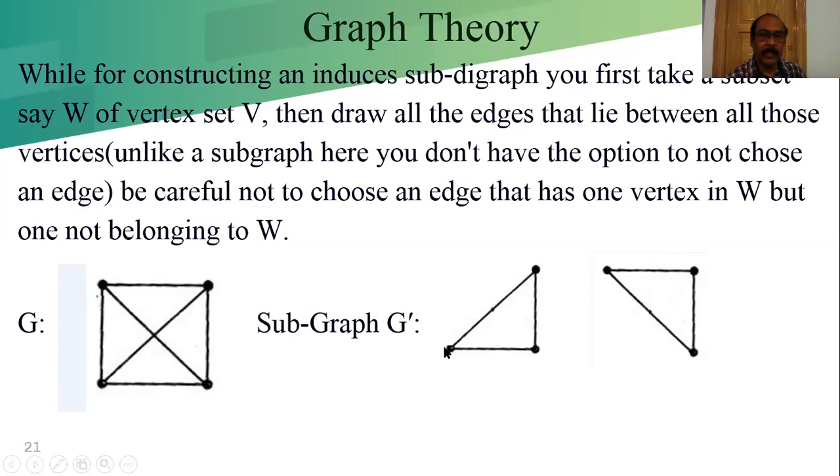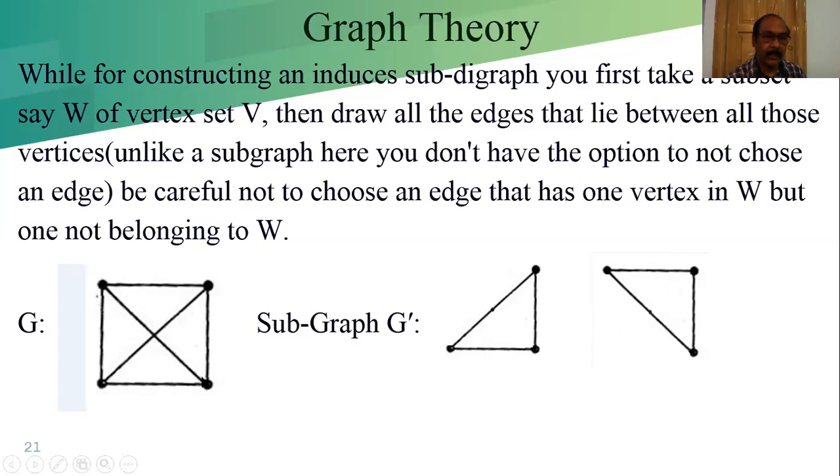Because each and every edge and each and every vertex present in G dash is present in G, and the vertices corresponding to the edges are the same. This is also a subgraph of the graph, this part.